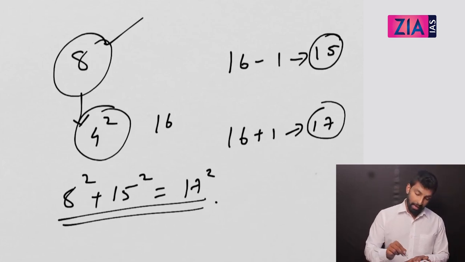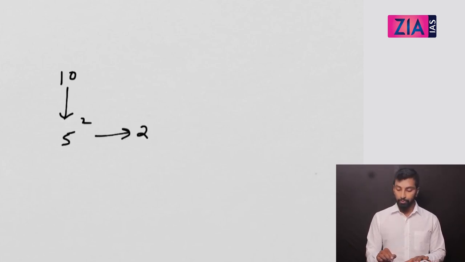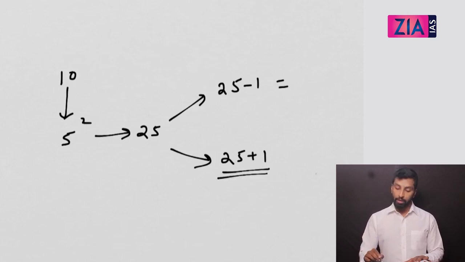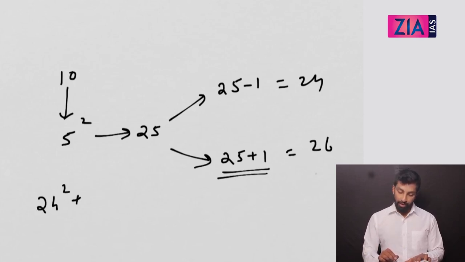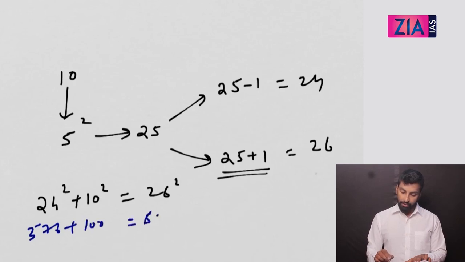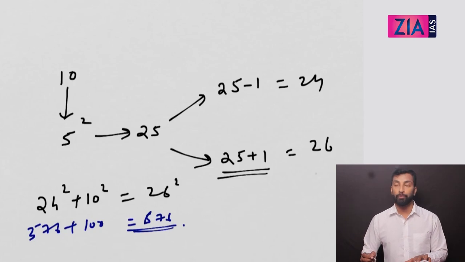Let me take another number. Let me take 10. Take half of it. You get 5. Take square of it. You get 25. So one side will be 25 minus 1 and the other side will be 25 plus 1. And this will be the hypotenuse. So this is going to be 24. This is going to be 26. So you can write 24 square plus 10 square is equal to 26 square. And we know it, right? This is 576 plus 100 is equal to 676. I hope this is clear for all of you.